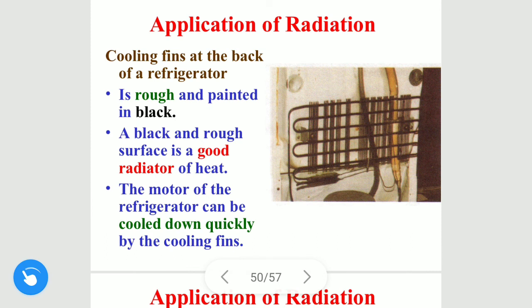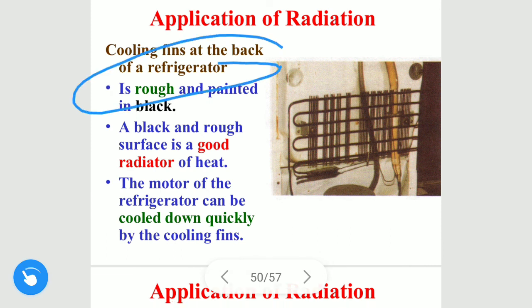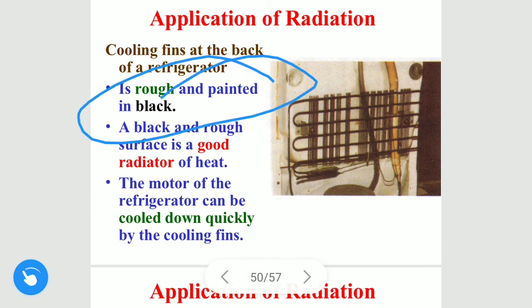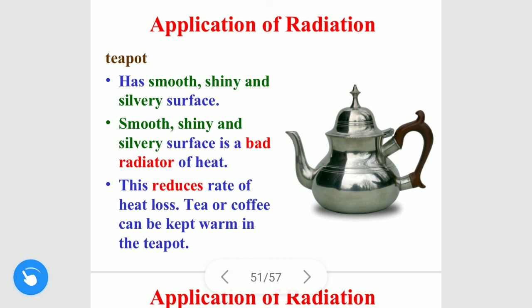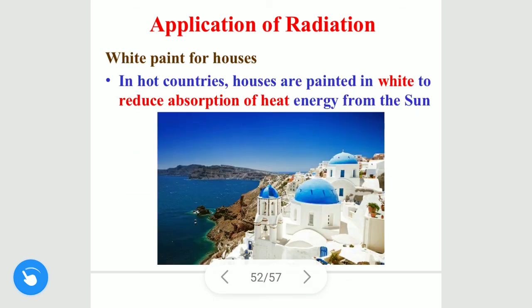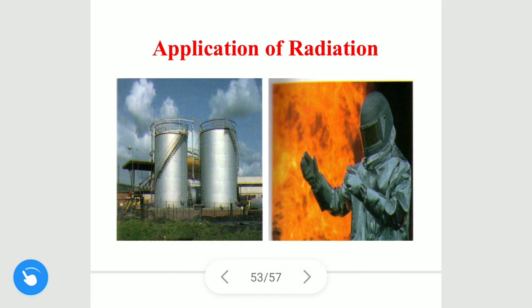So applications of radiation are fins, teapot, white paint for houses, soot, and the insulation that is applied from outside to the vessel.